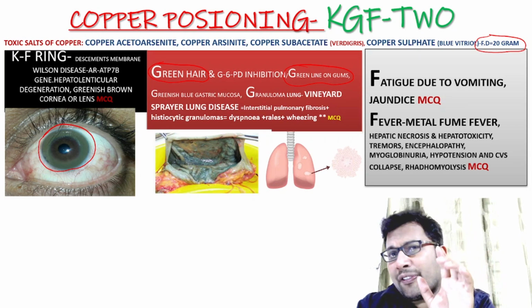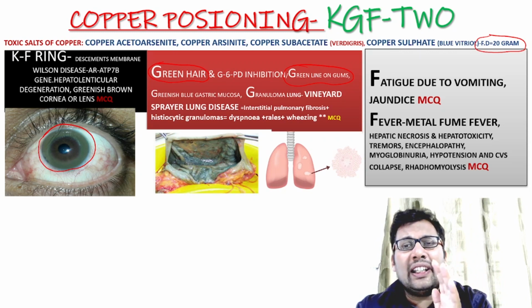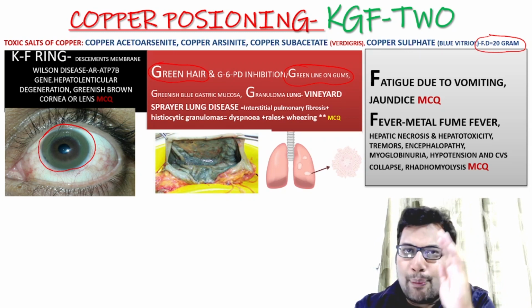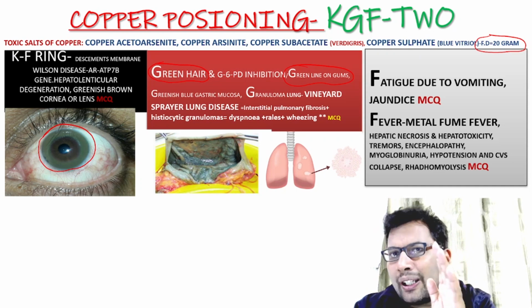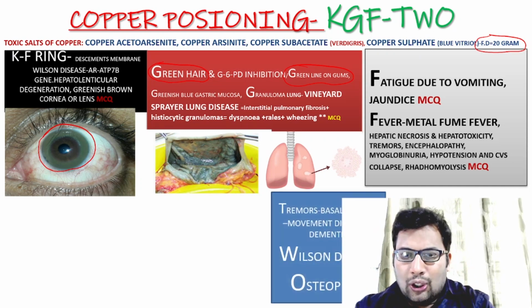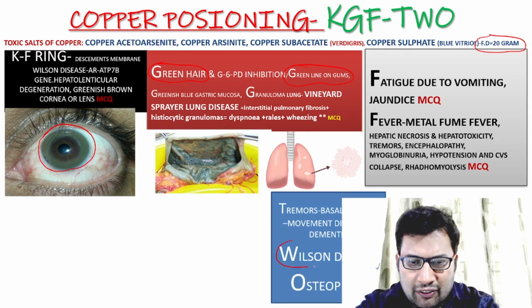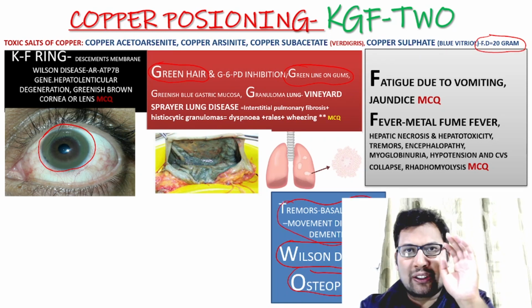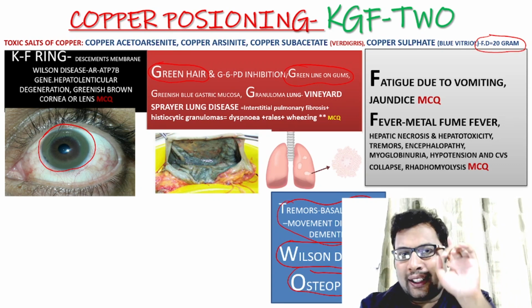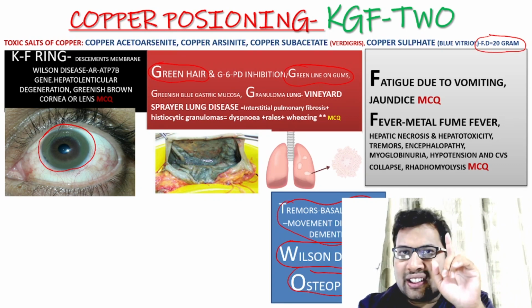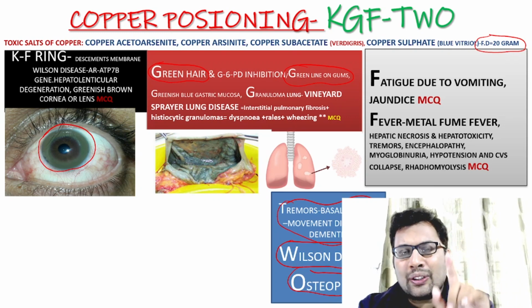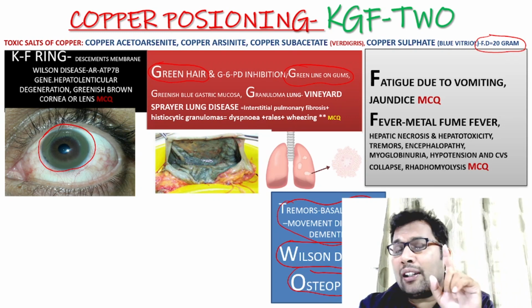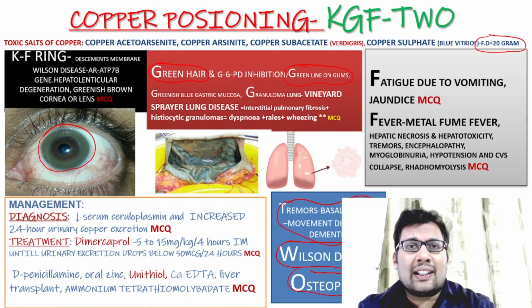Then T for tremor, one common finding, because of accumulation of copper in the basal ganglia. Okay, T for tremor. And W for Wilson disease, and O for osteopenia. So once again I'll repeat the MCQs: KF ring, green hair, G6PD inhibition, green line on gums, granuloma of the lungs, fatigue and fever, tremors, Wilson disease and osteopenia.